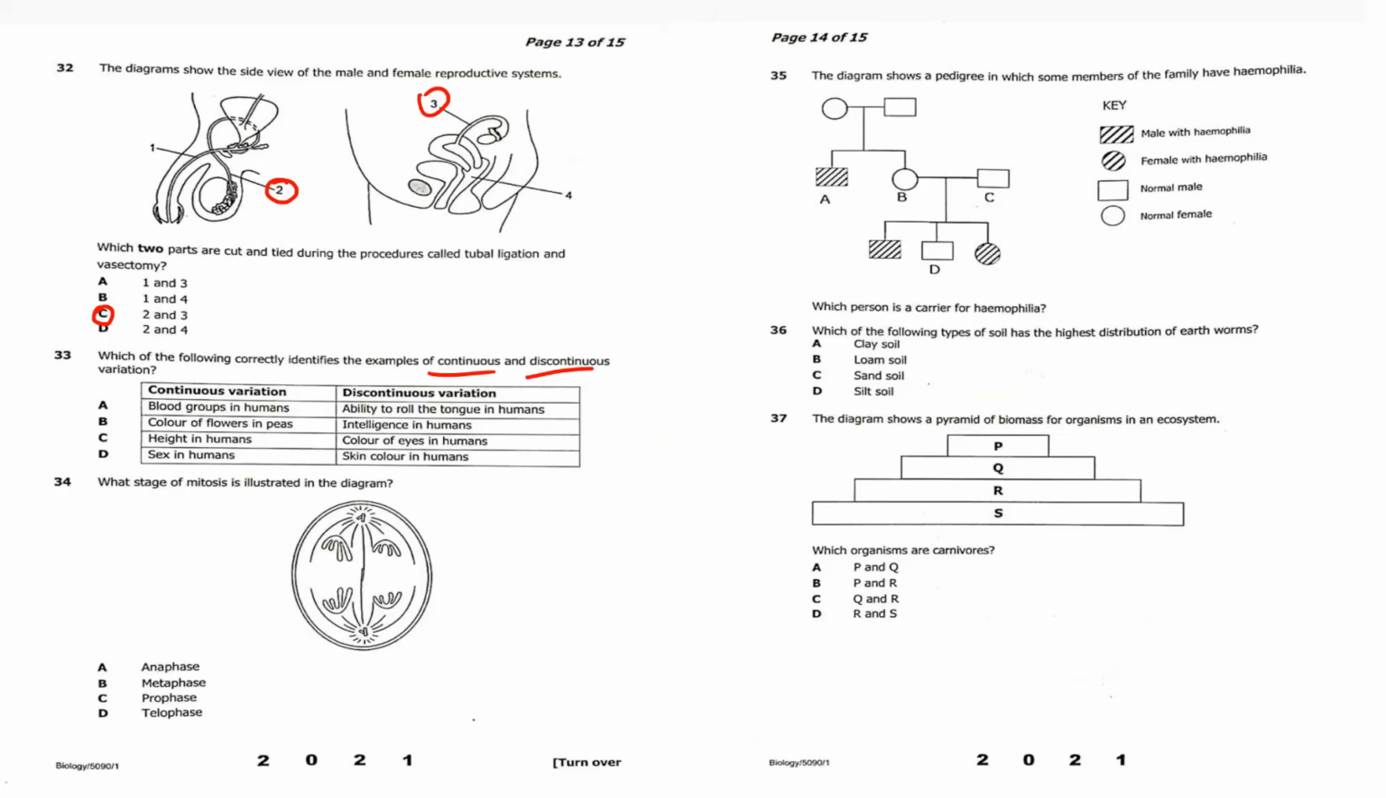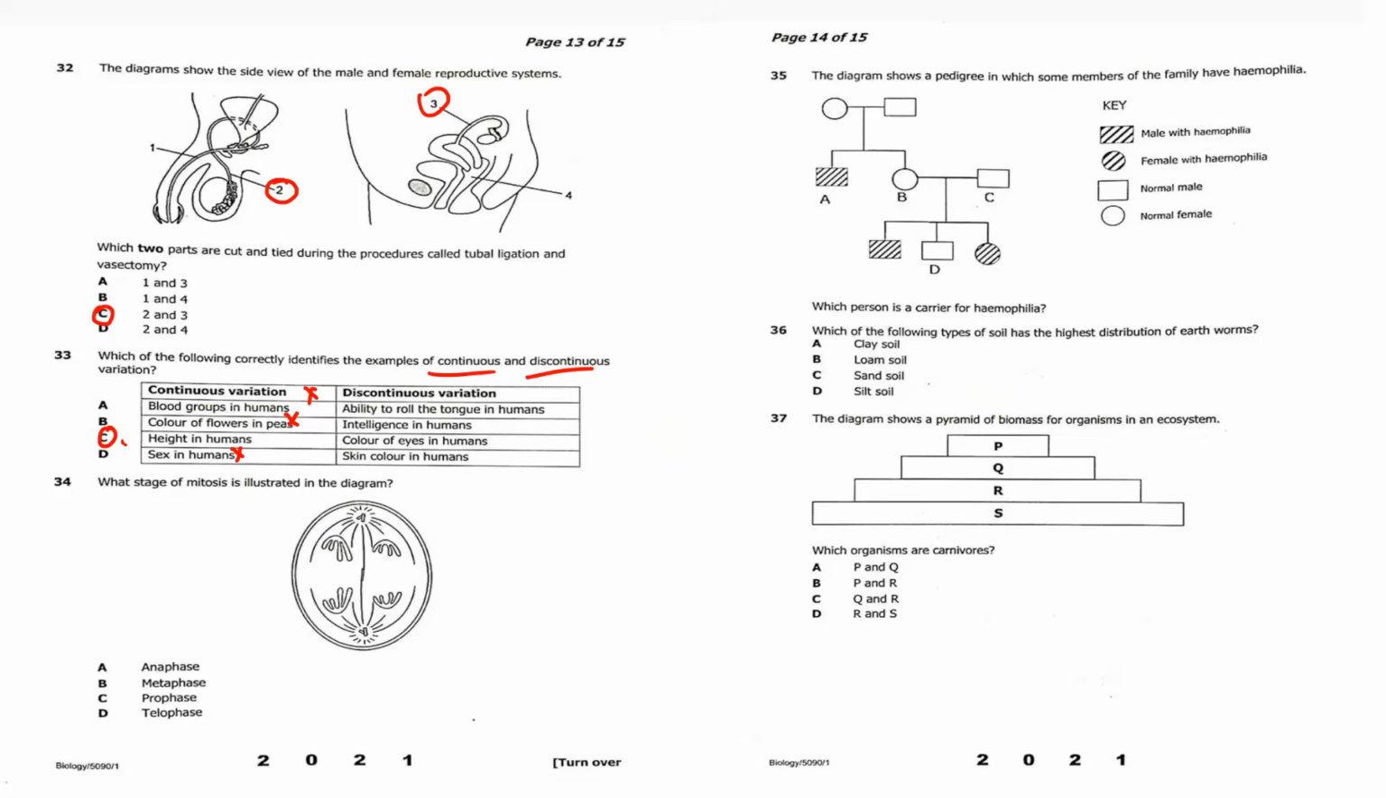Continuous, we can talk of height. Sex, no. Color, no. So we have height, which means color of humans is discontinuous. So from here you are able to know that blood group is discontinuous, color of flower is discontinuous, sex in humans is discontinuous. And for continuous, you know that it's height. Then skin color in humans is also continuous.